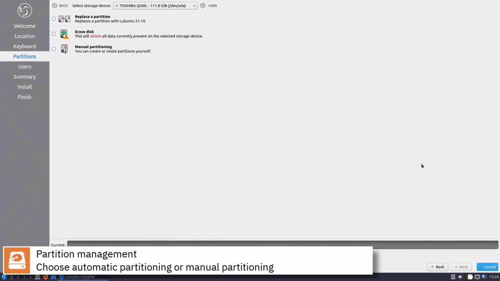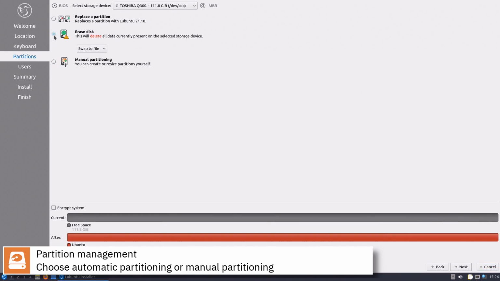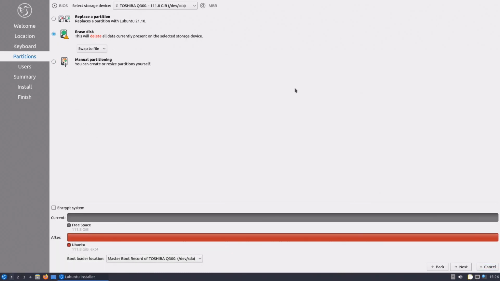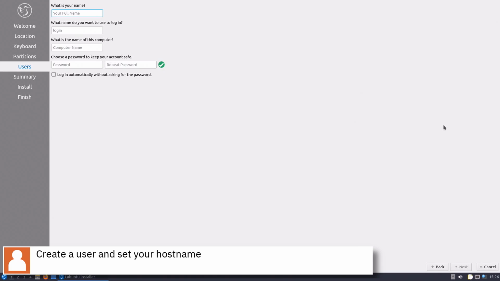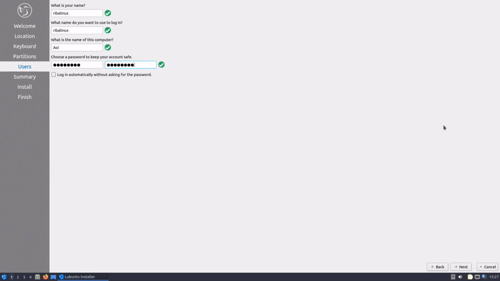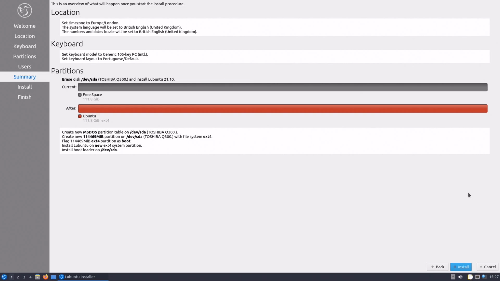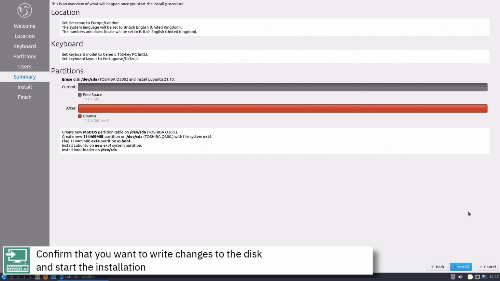Select where you want to install Lubuntu 21.10 and if you want to automatically partition the disk or assign manually the mount points. Create a user, set your host name, set your password and press Next. Review that your settings are correct and start the installation by pressing the Install button.